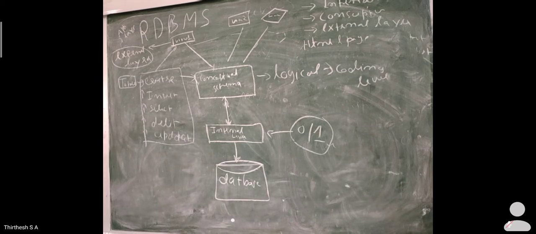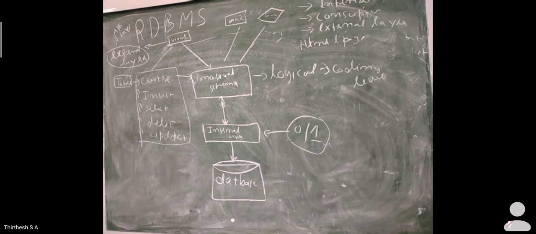Some users only need to store the data, as I already said, or some users only need to access the data. At that time, this data is accessed and stored with the help of the external layer. Clear? It provides a powerful and flexible security mechanism by handling only a part of the database for certain users.